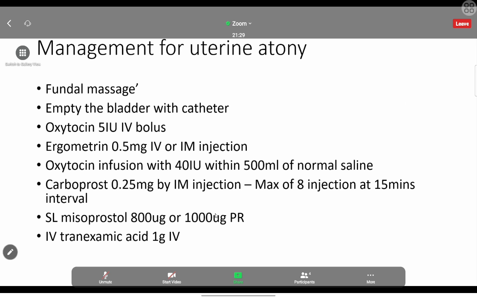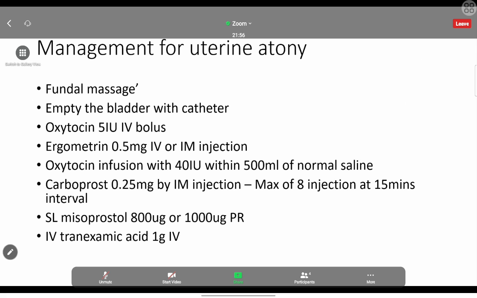That we have to know, because there is a huge amount of bleeding through the vagina, so we can't use the intravaginal route. So we can use PR or IM. So I have typed that. Then the next option is tranexamic acid, IV tranexamic acid, 1 gram. This should be the order of how to approach a patient with a PPH. These are the medical management steps we use at the beginning of the management.